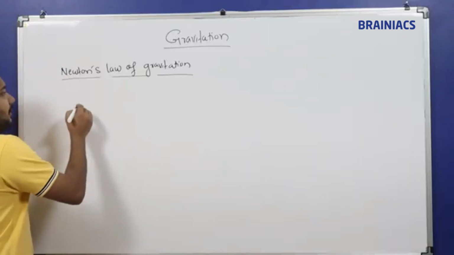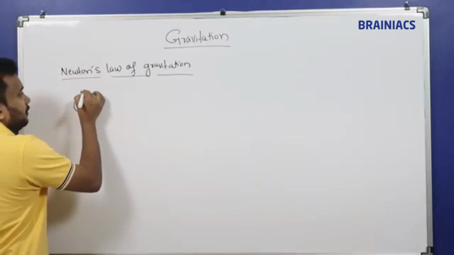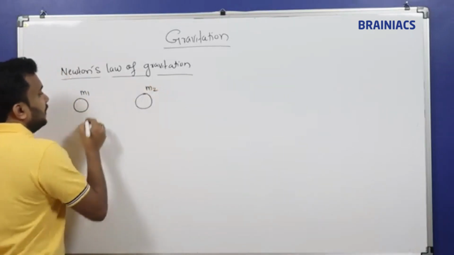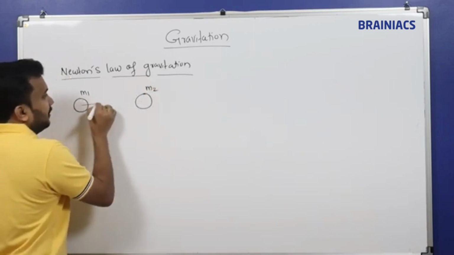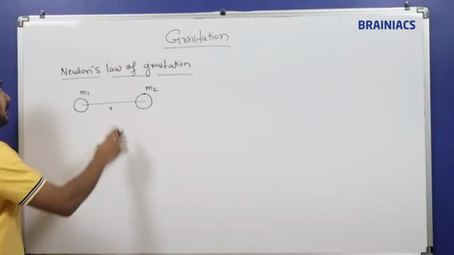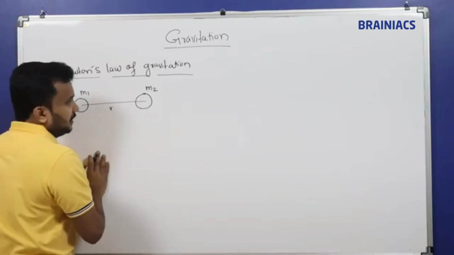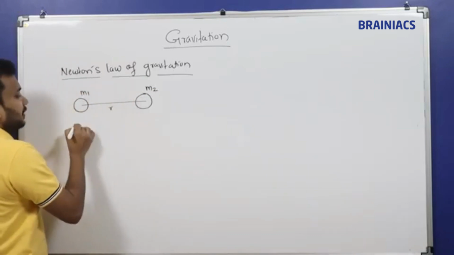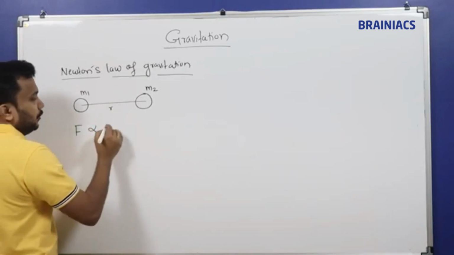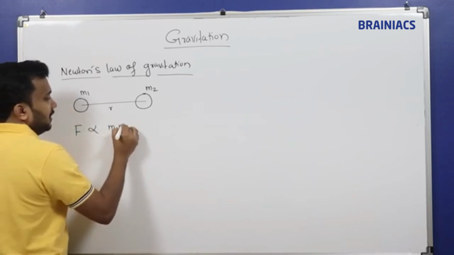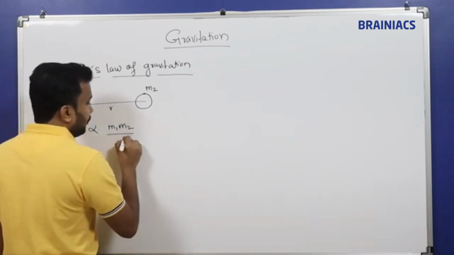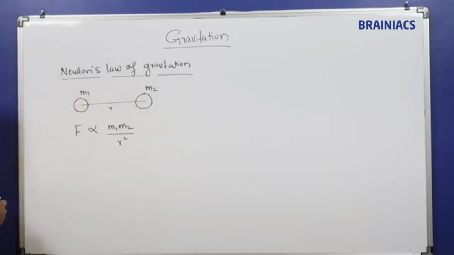Let us assume you have two masses, m1 and m2, two balls or anything. If these two balls are separated by a distance of r meters, then Newton's law of gravitation states that the attractive force between the two particles is directly proportional to the product of their masses m1 and m2 and inversely proportional to the square of the distance between them.